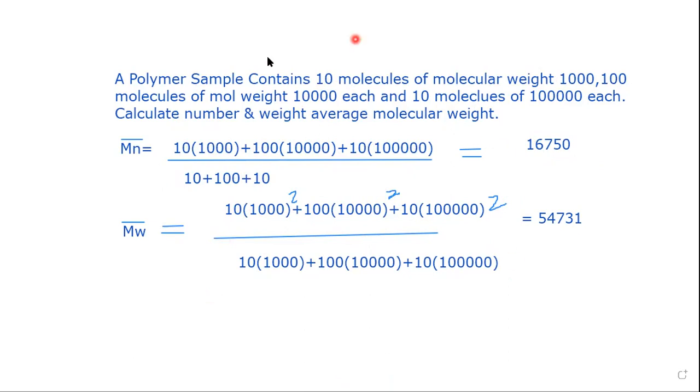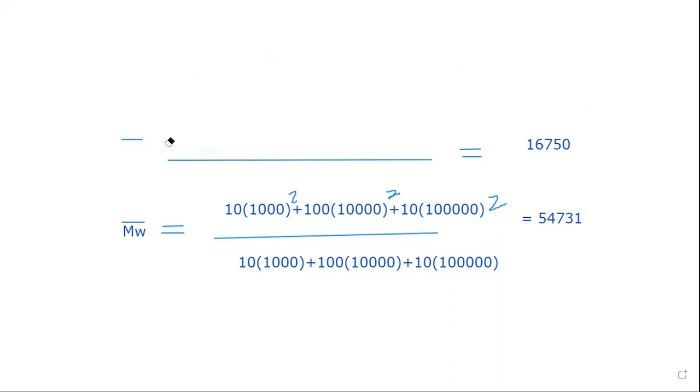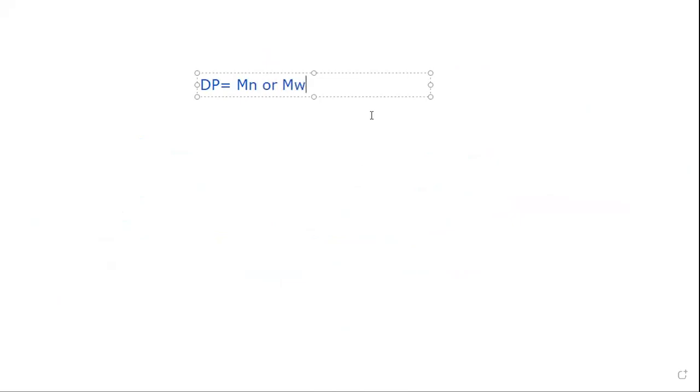Now there's one more thing I need to tell you. We need to find out the degree of polymerization. So for that, what is the formula? We have DP, which is degree of polymerization. For this I just need the number average molecular weight, or the weight average molecular weight, divided by the molecular weight of the repeating unit, right?